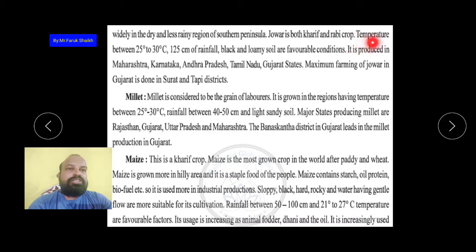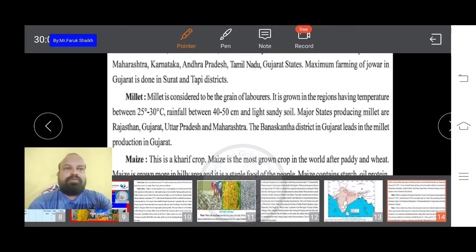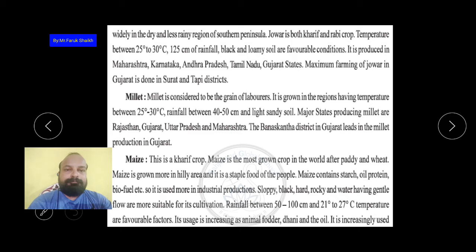It needs a temperature between 25 and 30 degrees Celsius and 125 centimeters of rainfall. उसको भी पानी बहुत ज़्यादा ज़रूरी है. Black and loamy soil are favorable conditions. It is produced in Maharashtra, Karnataka, Andhra Pradesh, Tamil Nadu and Gujarat. The maximum farming of jowar in Gujarat is done in Surat and Tapi district. These are very important, as one paragraph gives the importance of jowar.